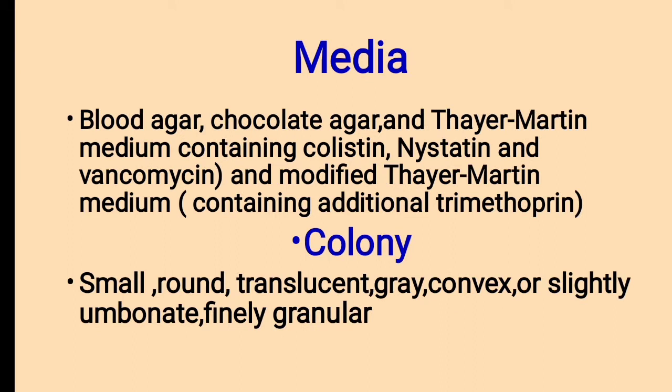Then media. Blood agar, chocolate agar and Thayer Martin medium containing colistin, nystatin and vancomycin, and modified Thayer Martin medium containing additional trimethoprim are used. Then colony characteristics. Small, round, translucent, grey, convex or slightly umbonated, finely granular colonies are formed. Umbonated is the colony appearance in the case of this bacterial organism.